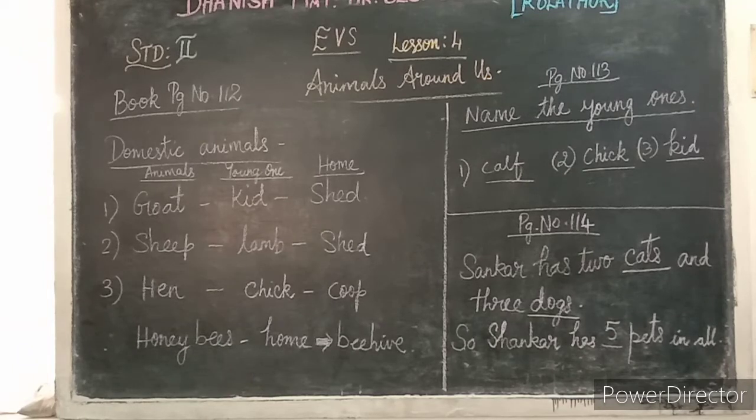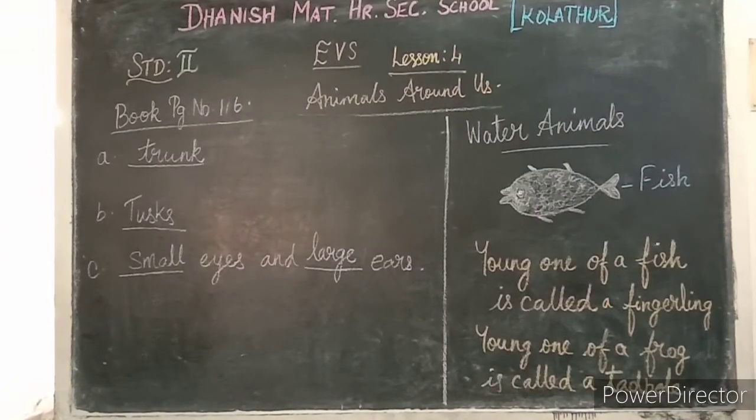Next we are moving on to page number 116. Look children, take your book page number 116. Here you can see choose the right word and fill in the blanks. A. Elephants have a dash. Stripe or trunk. Which one is correct one? Trunk, T-R-U-N-K. So you have to write trunk. Elephants have a trunk. Write like that.